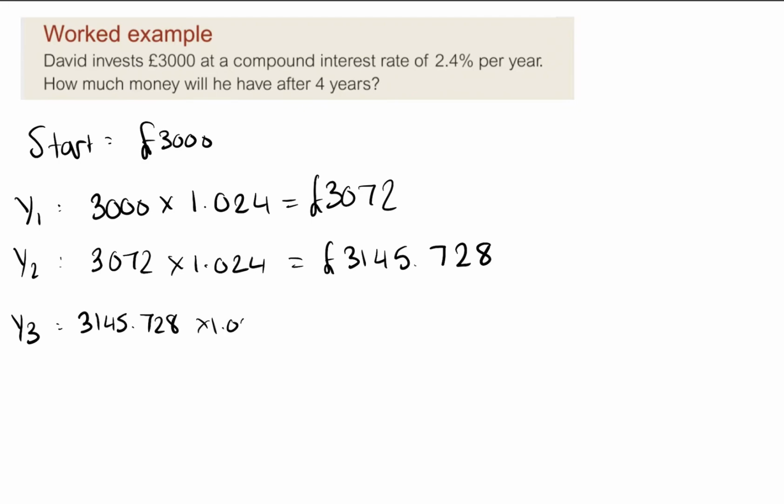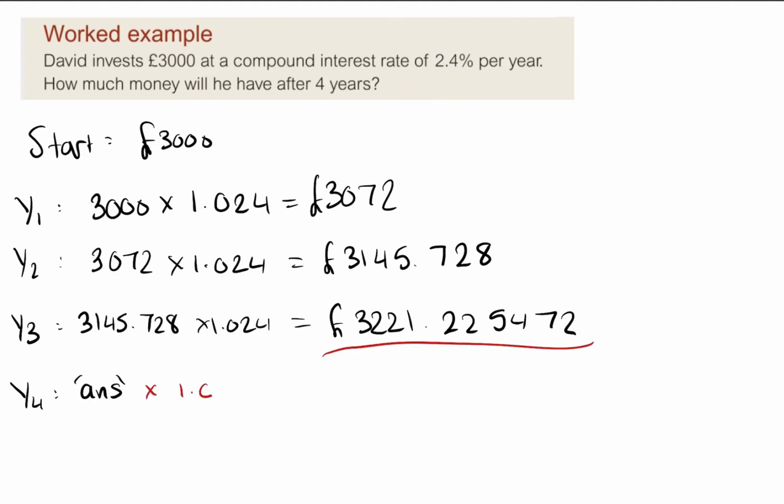Again, times it by 1.024. So we're going to get 3,221.225472. So after 4 years, I wanted to say answer because it's getting quite long now. That's what I'm looking for. Times it by 1.024. So our final value, I'm going to round this now to 2 decimal places, 3,298.53.